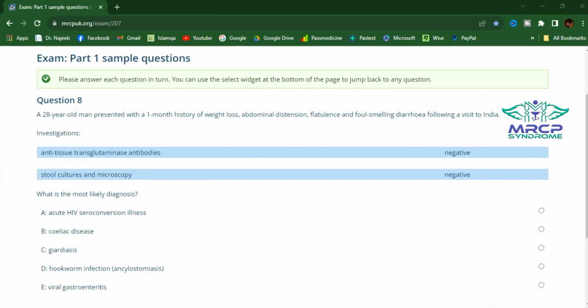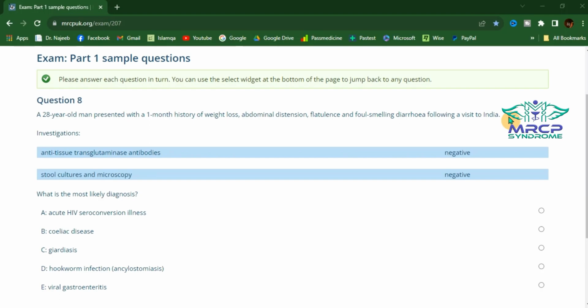For interpretation of infective diarrhea, the first step would be to look for the incubation period. This patient has presented with a 1-month history following a visit to India. Any duration greater than 7 days is considered the prolonged incubation period. And prolonged incubation period is predominantly associated with 2 conditions. Number 1, amoebiasis. Number 2, giardiasis. Both of the conditions are predominantly seen in the Indian subcontinent.